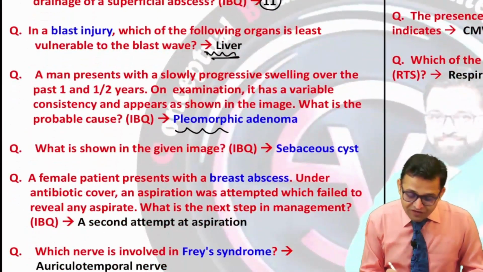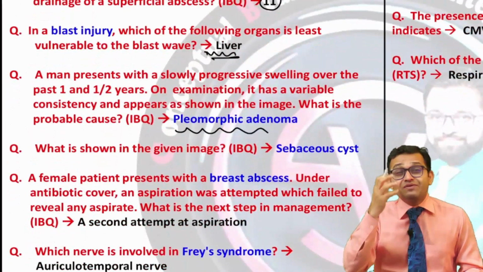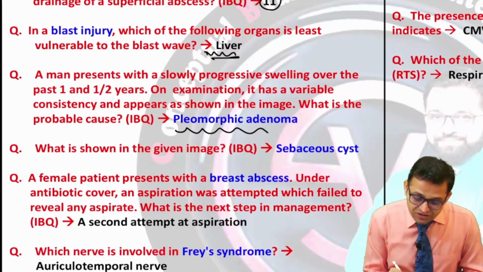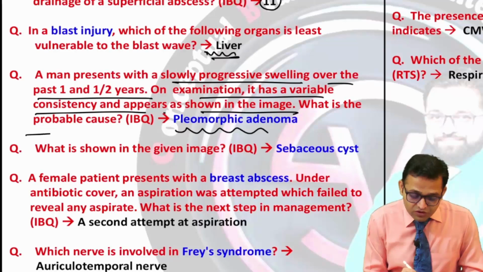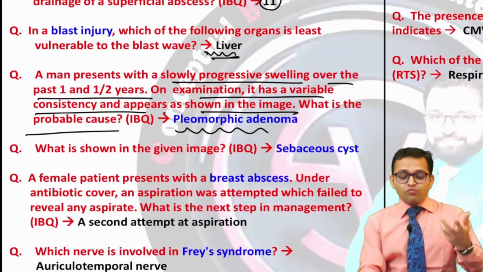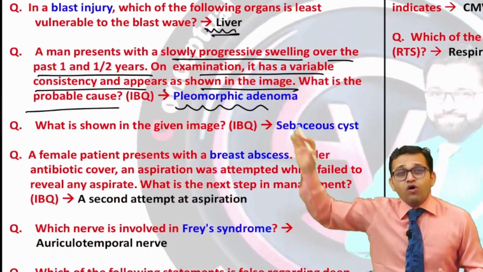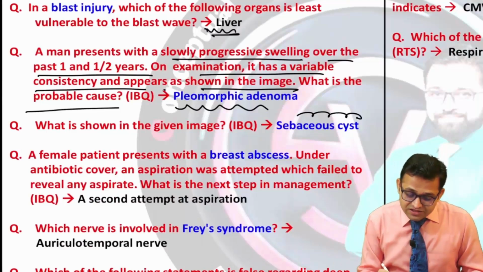The pleomorphic adenoma, our salivary gland tumor, had been asked. A man presents with a slowly progressive swelling over the past 1.5 years. On examination it has variable consistency and appears as shown in the image. What is the probable cause? So pleomorphic adenoma had been asked. Can you see what is shown in the given image? So they ask about the sebaceous cyst.